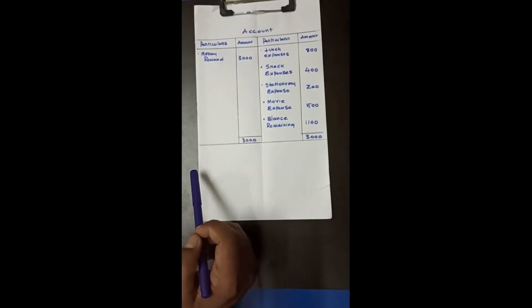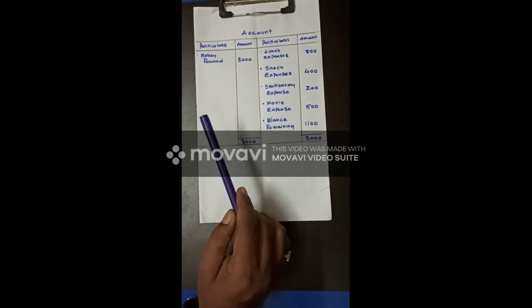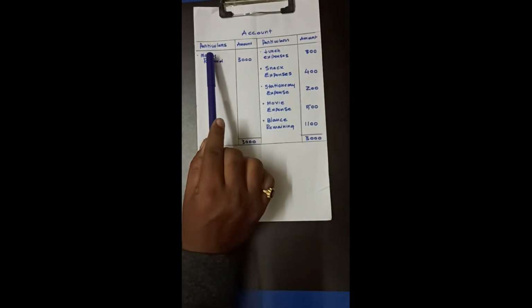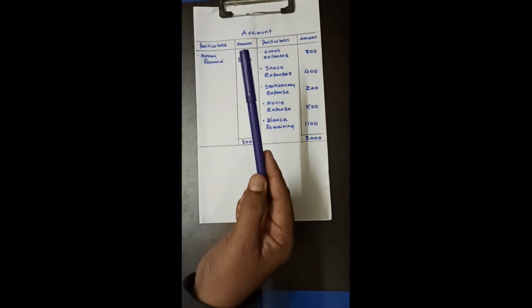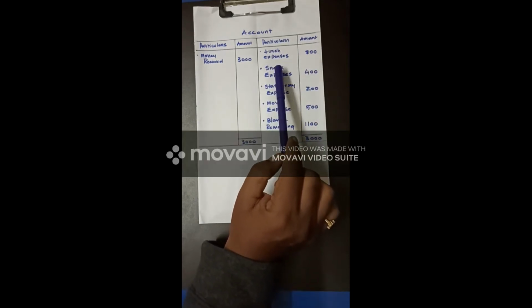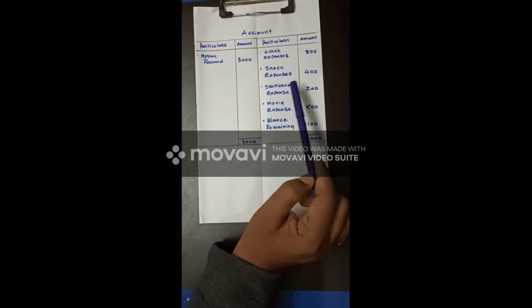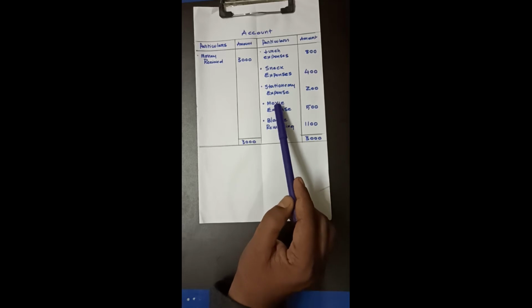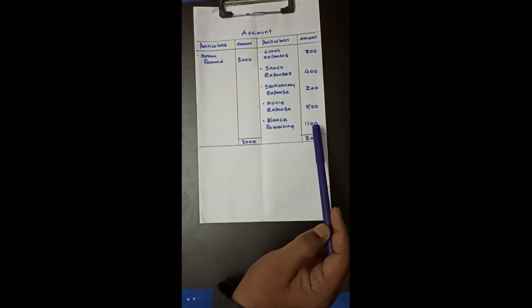Now after 3 days, when your parents have returned, you're giving an account. So an account is where you're presenting it like this: particulars, amount; particulars, amount. So here money received is 3,000. And what are the particulars of expenses? Your lunch expenses for the 3 days were 800. Your snack expenses were say 400. Your stationery expenses for the 3 days were 200. In one of the 3 days, suppose you have gone for a movie, your movie expenses were 500. And the balance amount that is remaining is 1100.